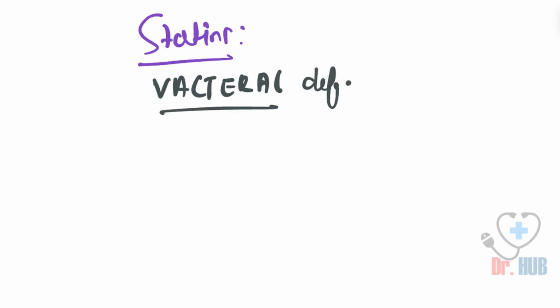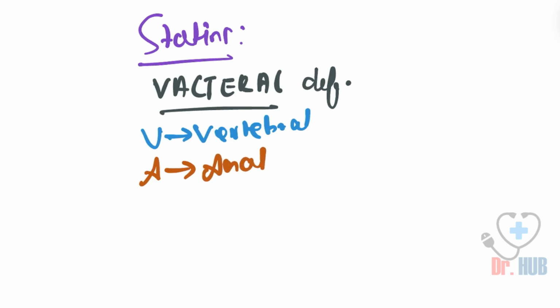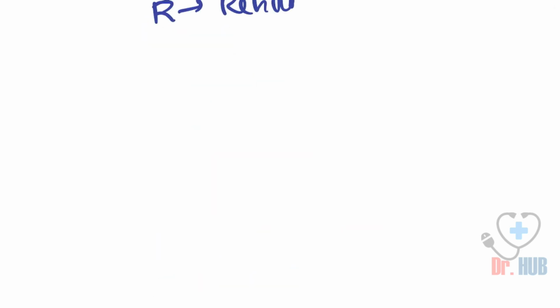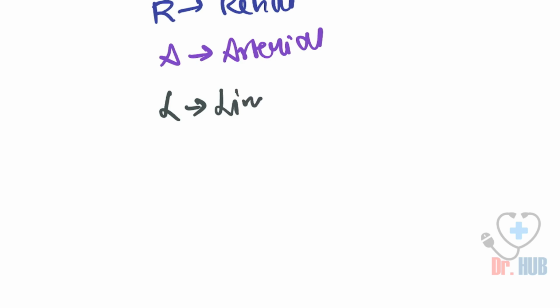V stands for vertebral, A for anal, C for cardiac, T for tracheoesophageal, F for fistula, R for renal, A for arterial, and L for limb defects.